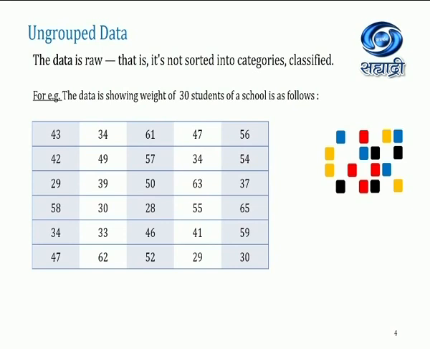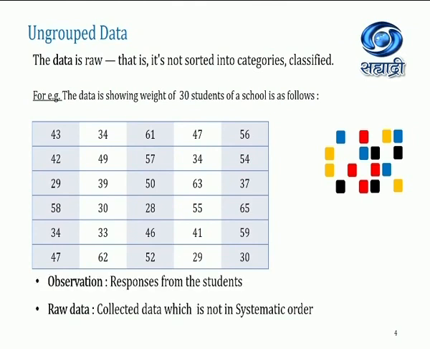We are not getting properly how many students have how much weight. Whatever information I get from the students we call observations, and raw data means the collected data which is not in systematic order.